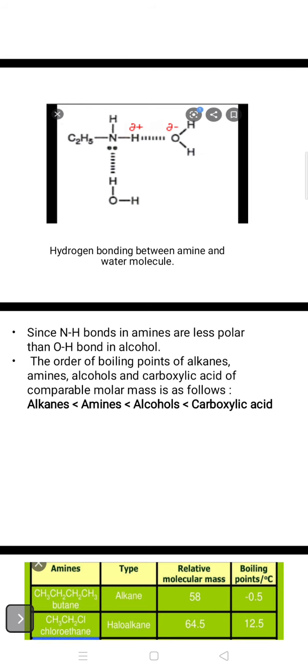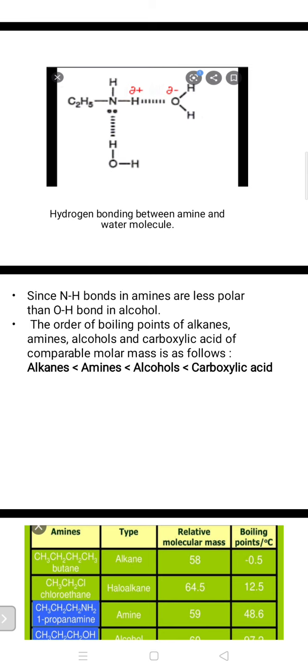Since NH bonds in amines are less polar than the OH bond in alcohols. Actually both are polar, but as per the electronegativity order, we can say that the NH bond in amines is less polar than the OH bond in alcohols.